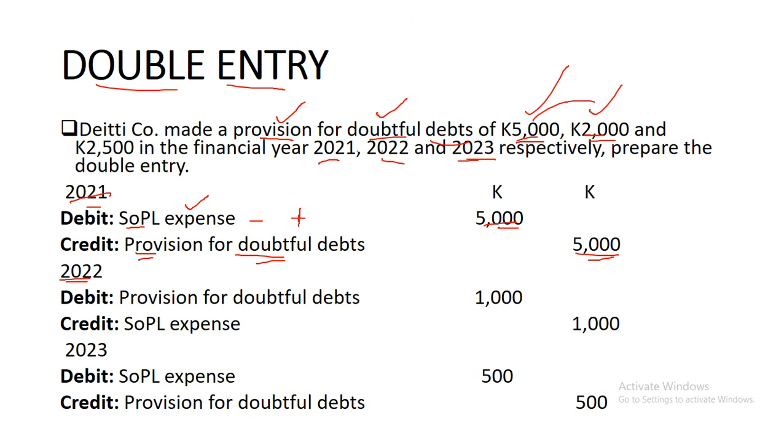So in the following year, there's a decrease, right? From 5,000 to 2,000. So I think this is supposed to be 2,000, not 1,000. I think I was very fast when I was preparing this. So there's a decrease of 2,000. From 5,000, the provisions decrease to 2,000.